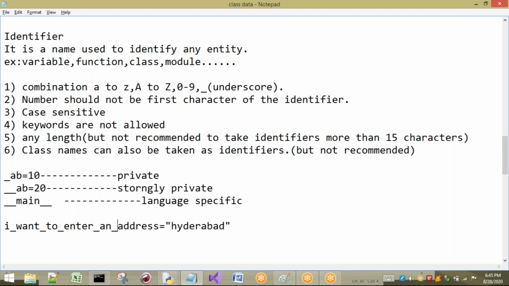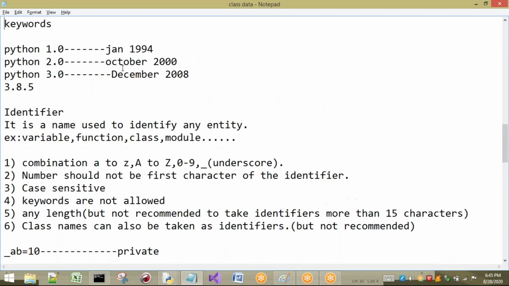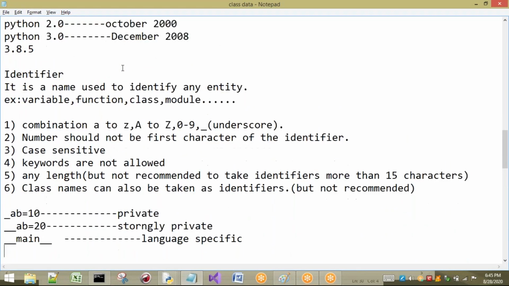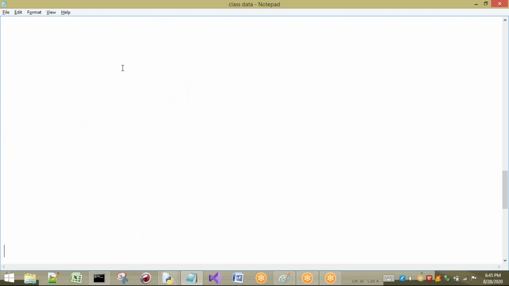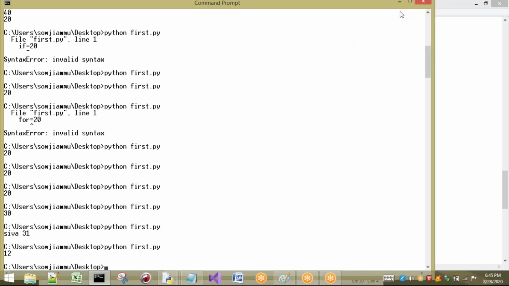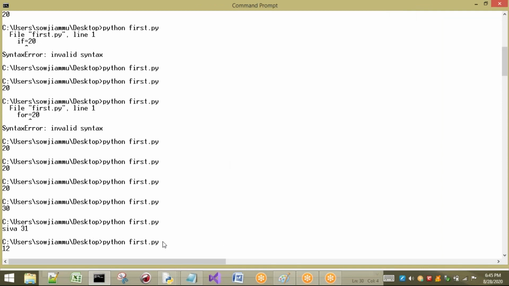Now let us see the next concept. These are the rules you have to understand. Keywords. Before writing in any programming language, at least we should understand the basic keywords. In our Python we have some keywords, and I will show you directly the list of keywords. In other programming languages, if you want to see keywords, we have to search on the net or in textbooks. But here, just by typing two statements, I can show you the list of keywords we have.